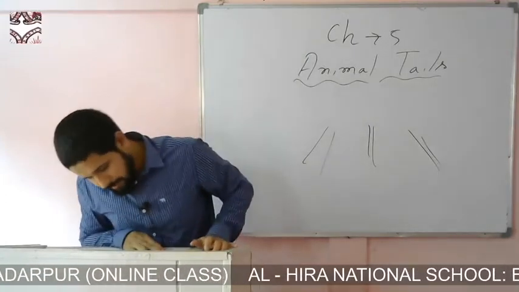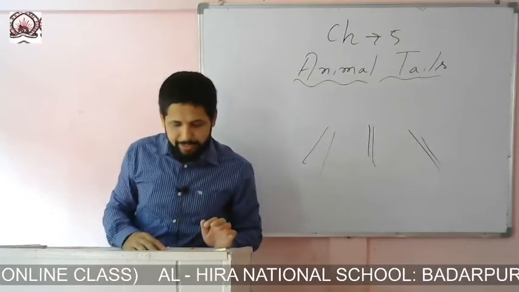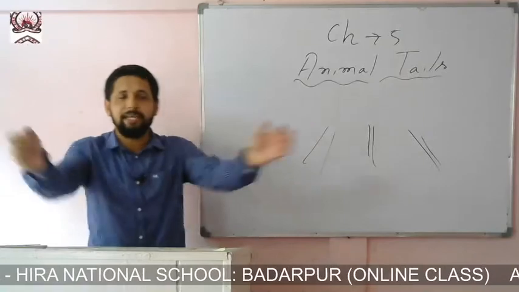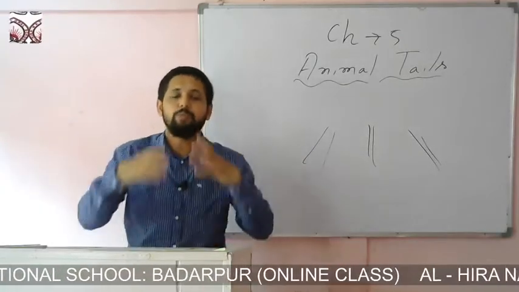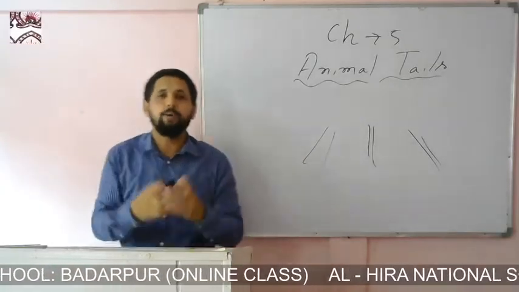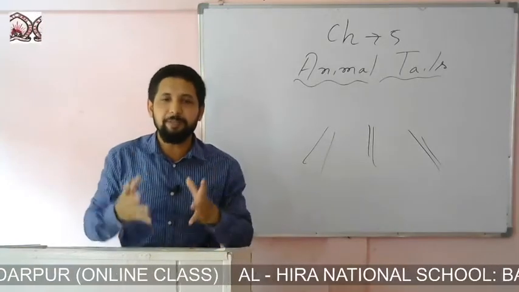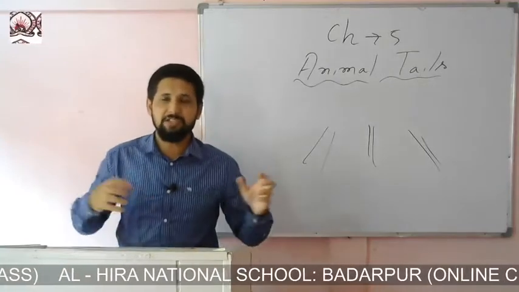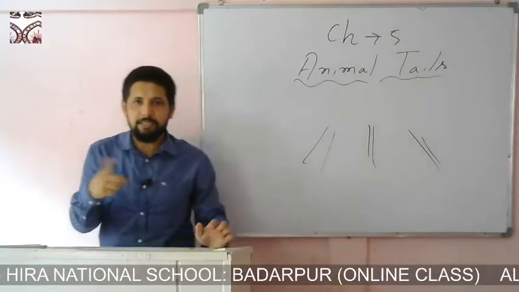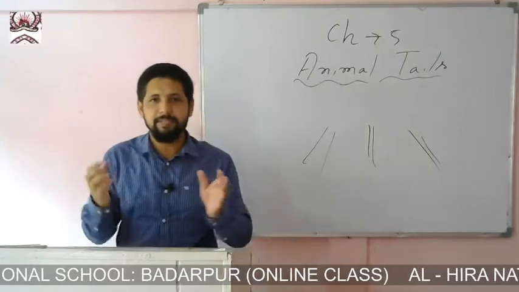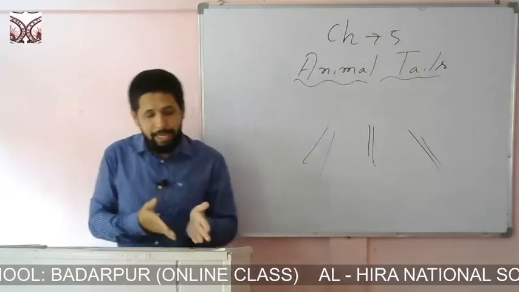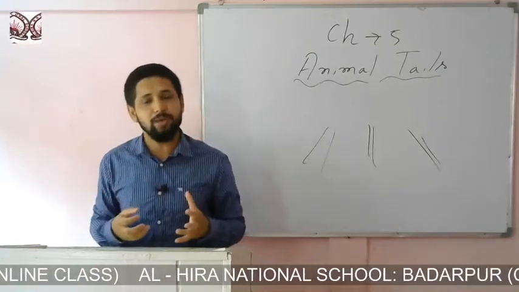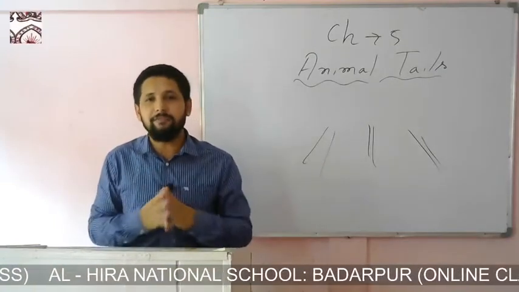On the other hand, cats wag their tails when they are angry. Now, if we talk about the cat, we see that it's totally opposite. They just wave their tails when they are very much angry. You might have seen that when two cats are fighting with each other, they wave their tails and keep fighting. So here we see the cats wag their tails when they are very much angry.